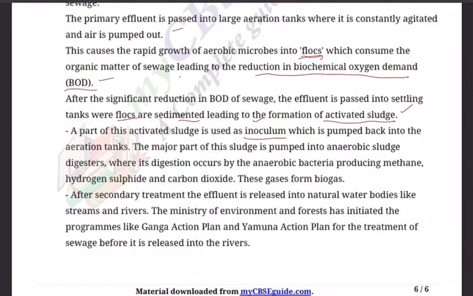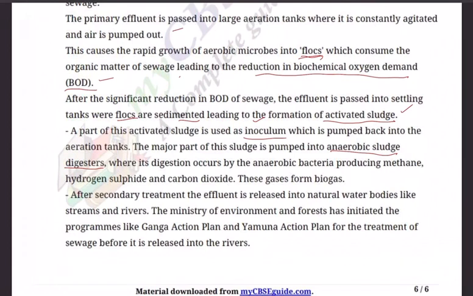Like your mummy prepares curds, for making tomorrow's curds, today she will take milk and add one sample of today's curd also, one spoon of that. That small dose which she adds into the milk to prepare curds is inoculum, which is pumped back into the aeration tanks. The major part of the sludge is pumped into anaerobic sludge digesters,